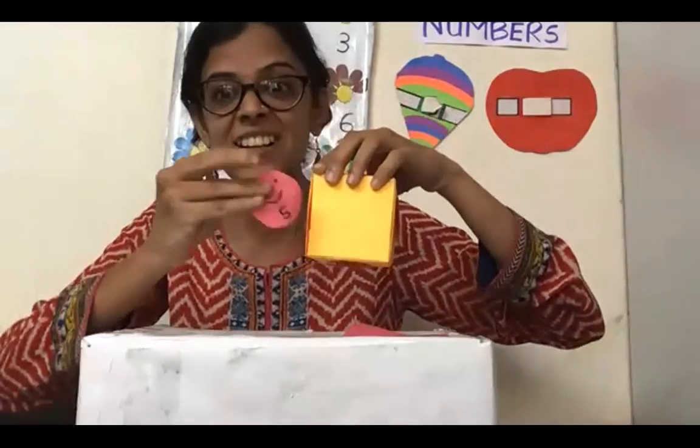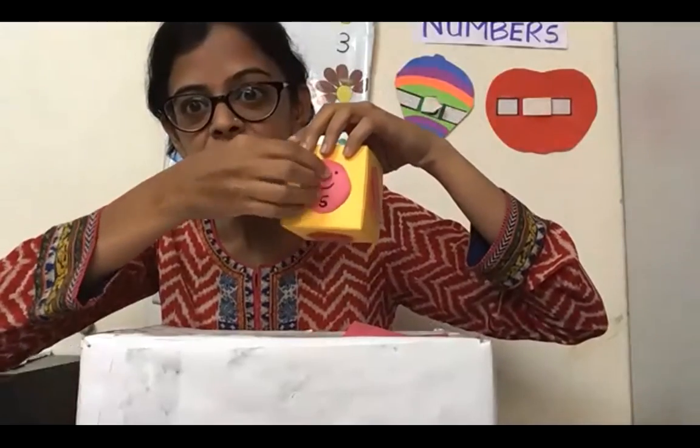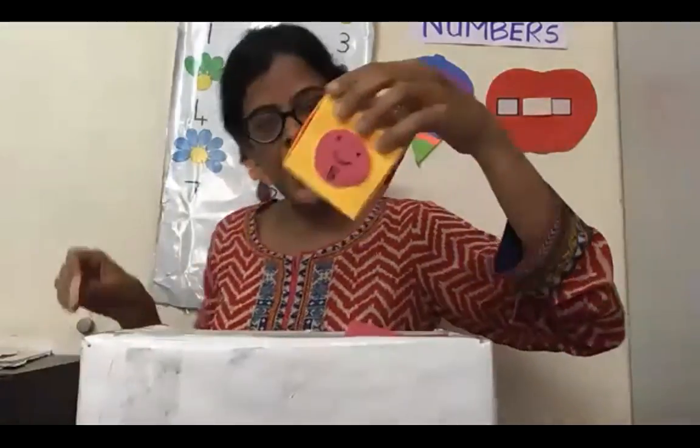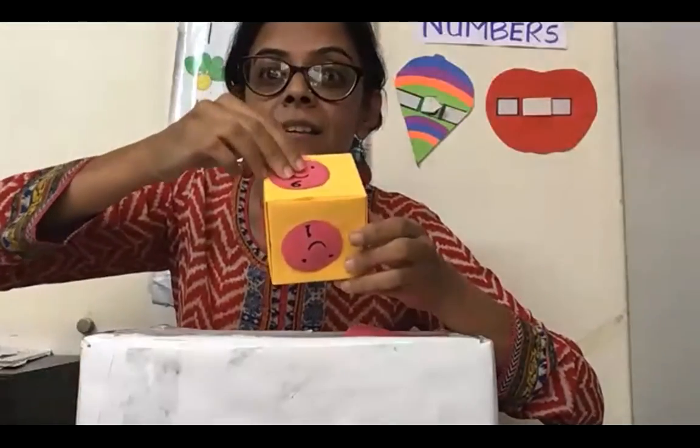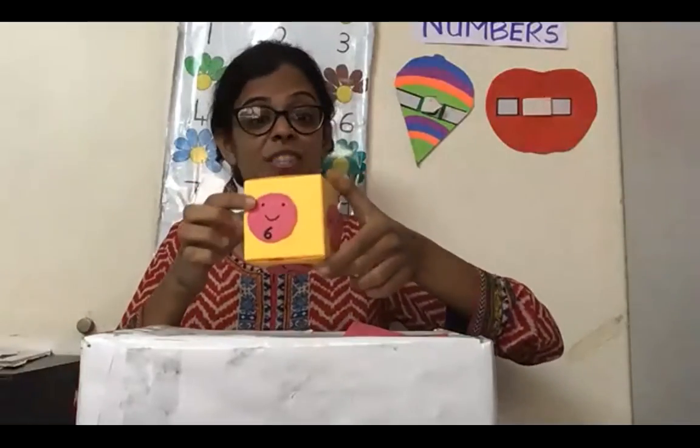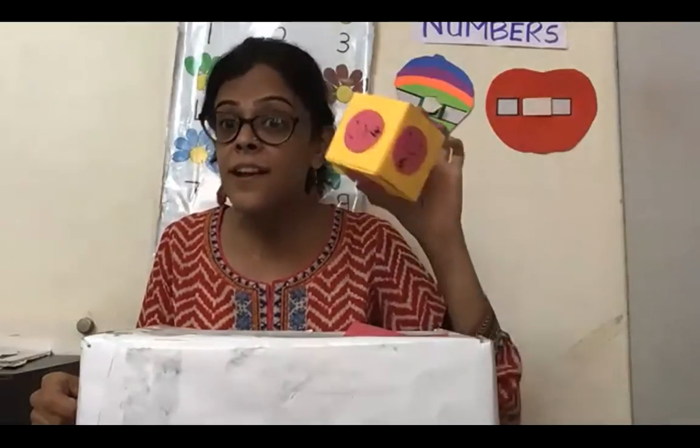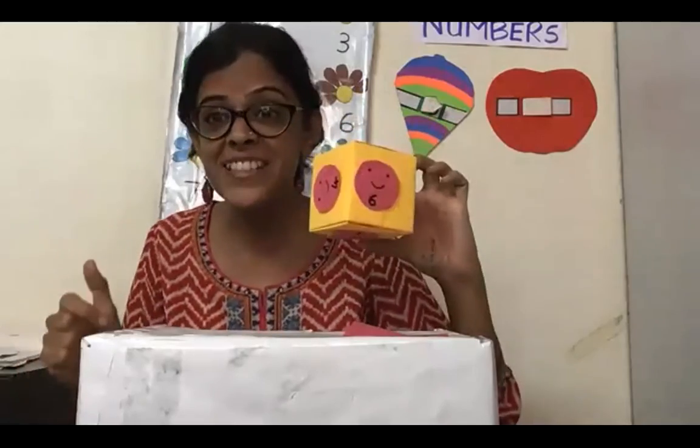Then 1 is on top. Here, if I turn it. 5. And 1 is here. 6. Yes. So see, this cube has 6 faces, 6 square-shaped faces on it, isn't it?